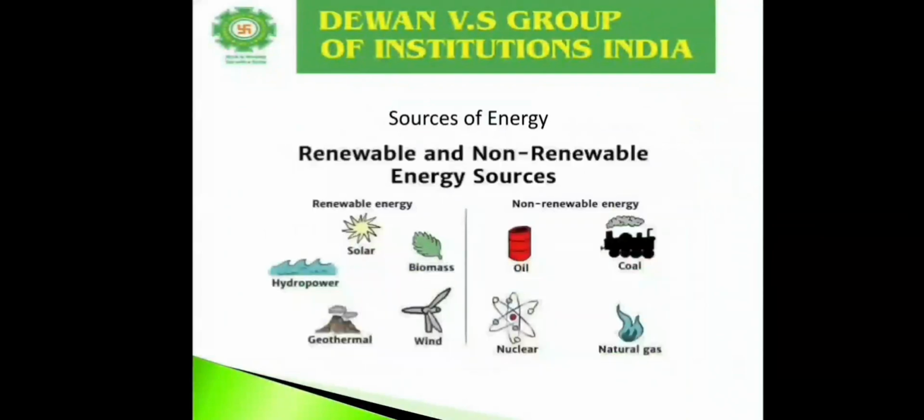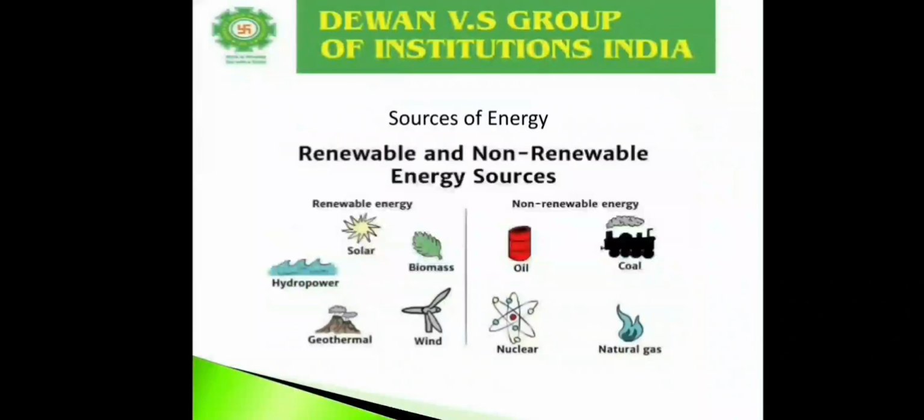Now, sources of energy. We categorize sources of energy in two parts, renewable sources and non-renewable sources. Sometimes we call them conventional sources of energy and non-conventional sources of energy. Renewable sources or non-conventional energy resources are those available freely and abundantly for humans.